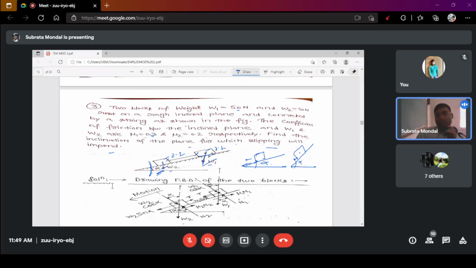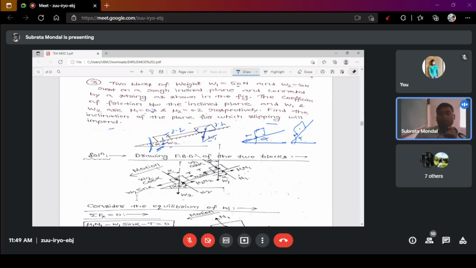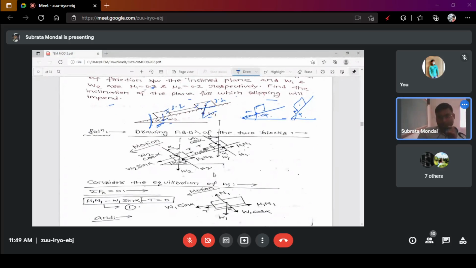So first you have to draw the free body diagram of these two blocks. Whenever there is a block, first the weight of the block acts in the downwards direction, and as the block is on an inclination, there will be a reactive force, N1 for block number one.